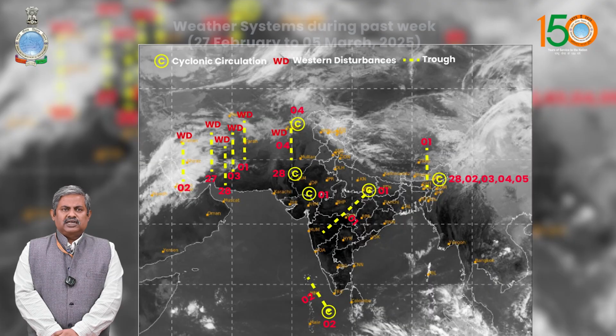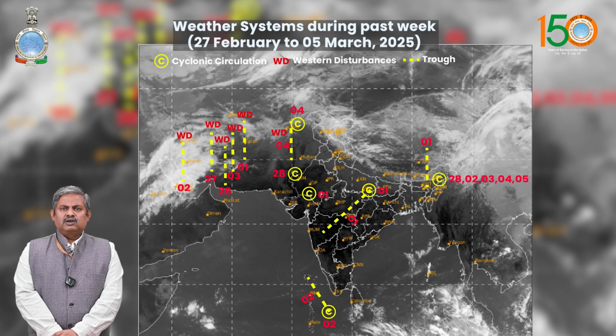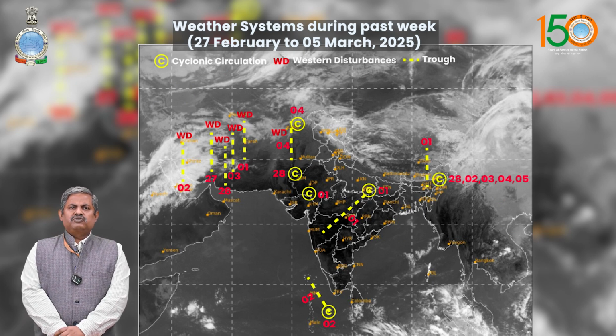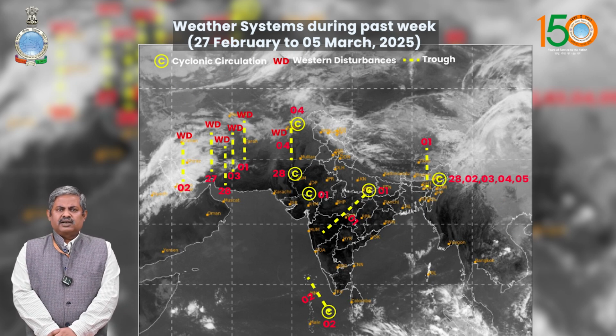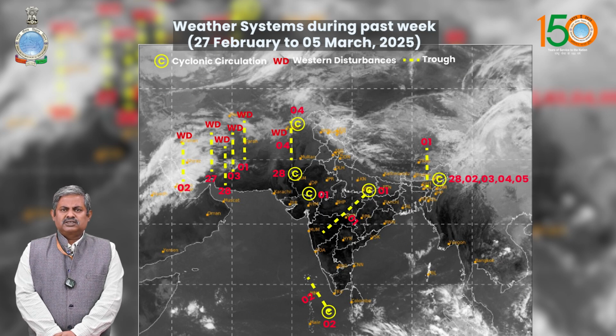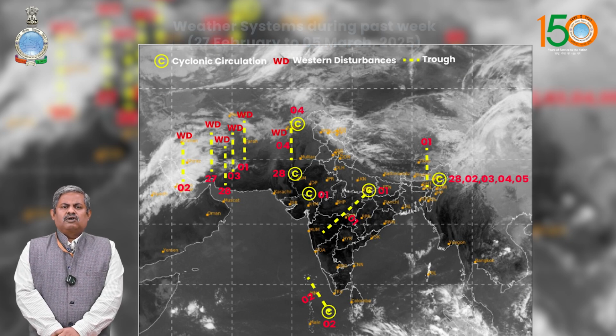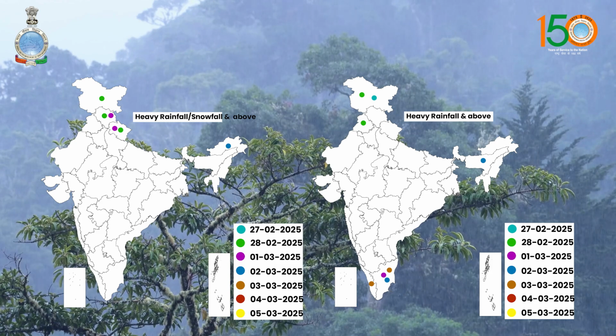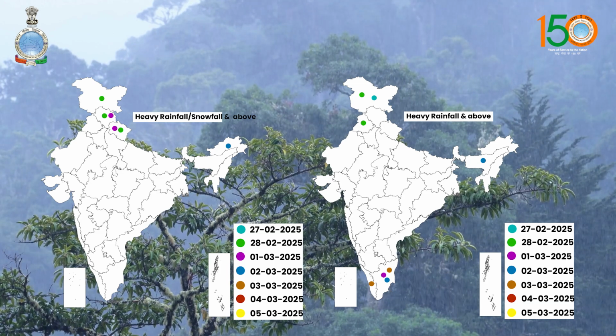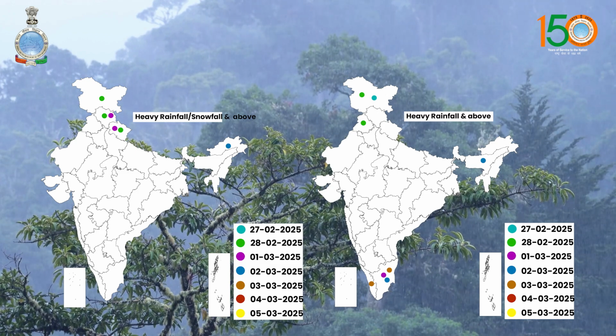Today's date is 6th March, and we'll start with the salient features of weather observed ending on 5th, that is yesterday. Two western disturbances, 27th February to 2nd March and 2nd to 5th March, caused a longer wet spell in the western Himalaya region, with extremely heavy rainfall and snowfall on 28th February. Also, fairly widespread to widespread rainfall and snowfall occurred over Jammu and Kashmir, Himachal Pradesh, Uttarakhand from 27th February to 1st March. Fairly widespread to widespread rainfall was also observed over Punjab and Haryana on 28th February and 1st March.